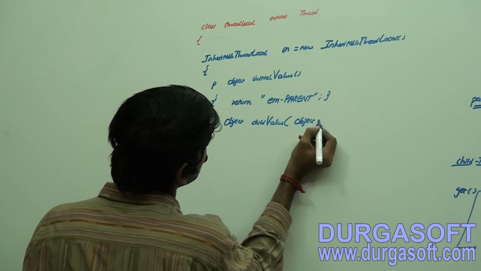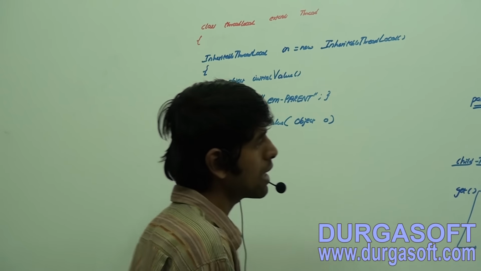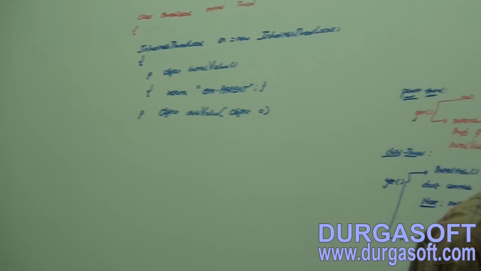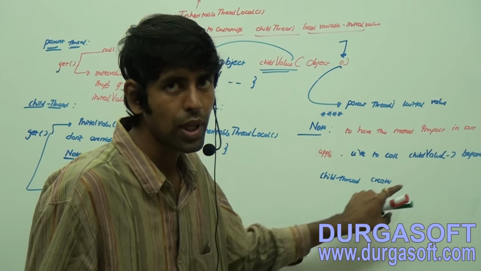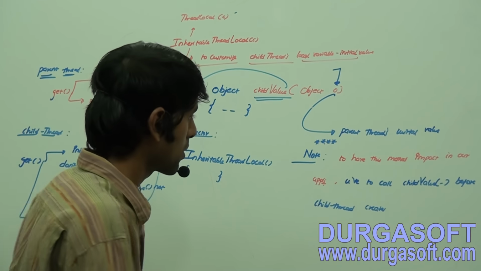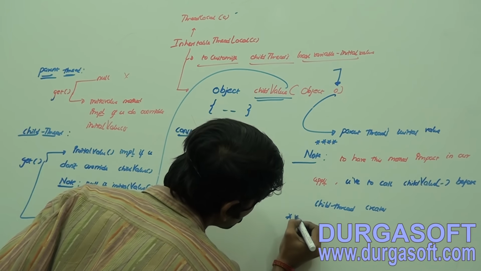Initial value, now return what? Parent. And put public Object childValue. And one more thing: you have to call this childValue method before the child thread gets created, right? In case you are not calling, that is also very important, guys.